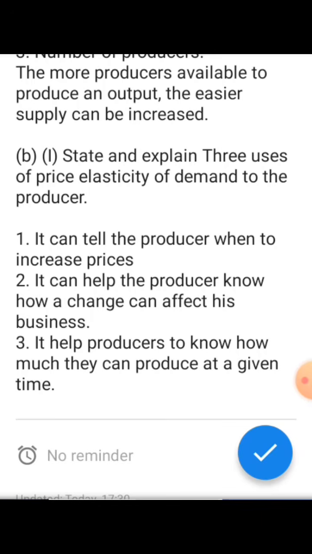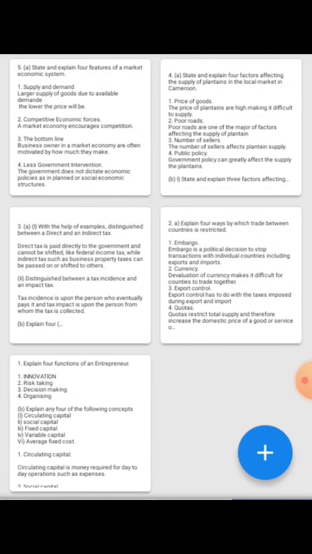So let's go to the last question, question 5 of our revisions. Just as I said, you can actually download it from our website. There is a link in the description. You have up to question 8, but we have answered just 5 in this revision. So you can download the full revisions on our website. So let's go to the last one, which is this.